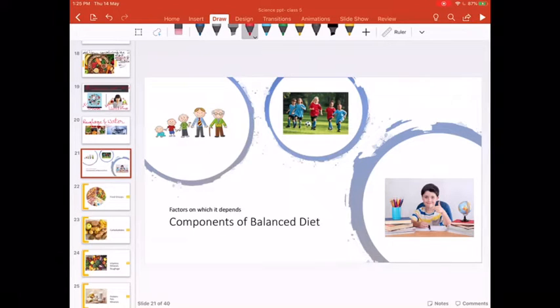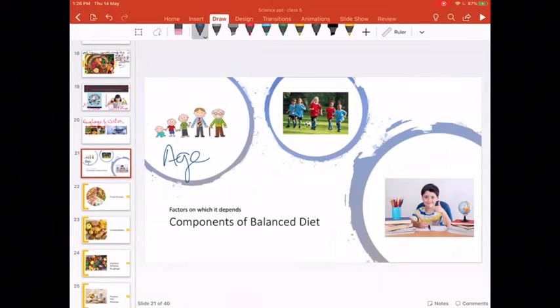What all does it depend on? First, it depends on the age of the person. The amount of protein a growing child would require might not be required by a full grown adult.